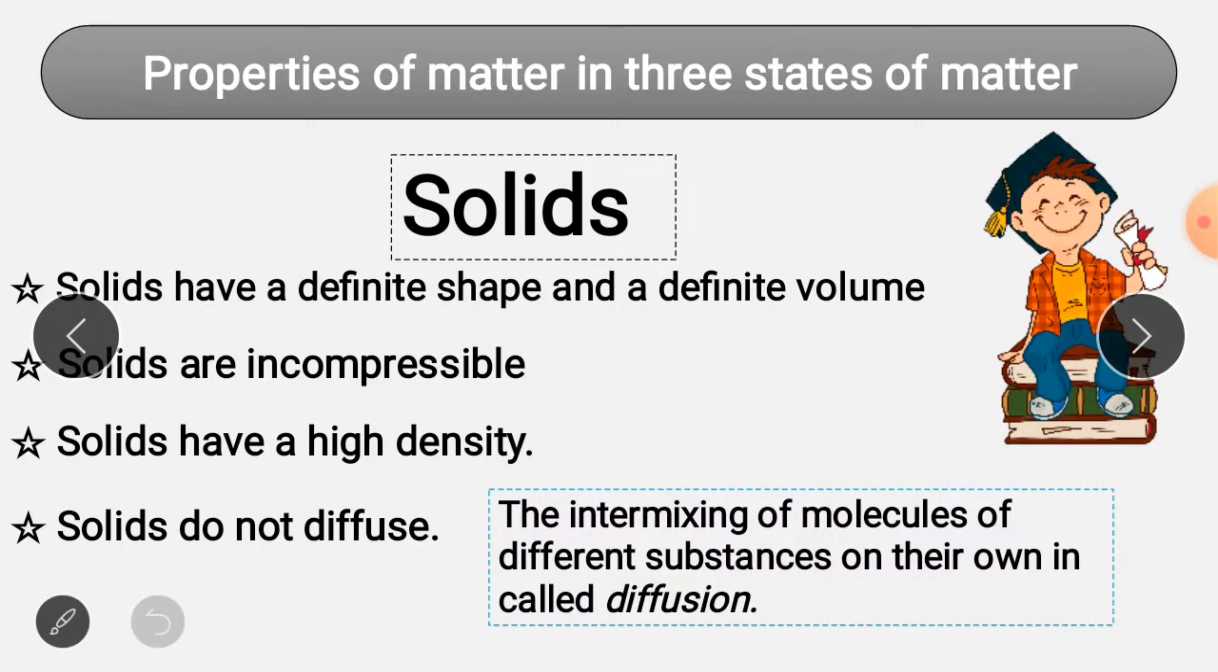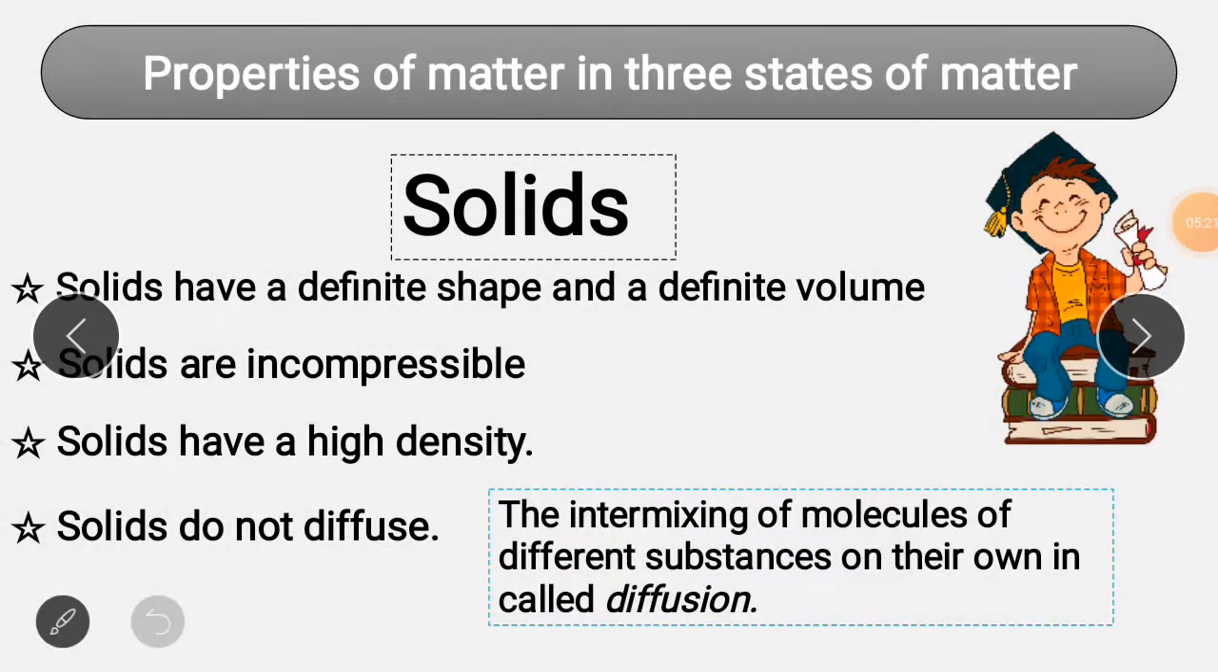Now next is properties of matter and three states of matter. This is our second content, you can say second topic of the day. First we will study the properties of solids. The first property is that solids have a definite shape and a definite volume. You all know that the molecules in solids are fixed, and because of this only they have a definite shape. Here I have an example. Let me show you.